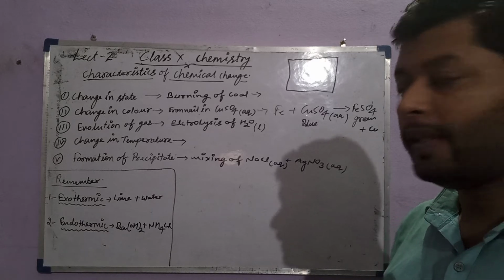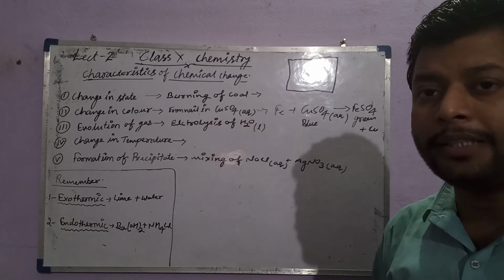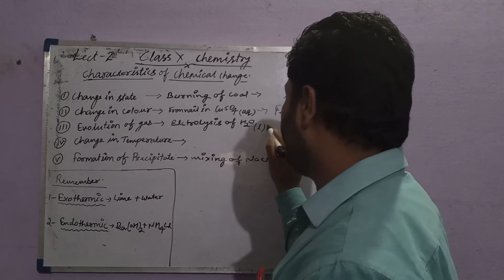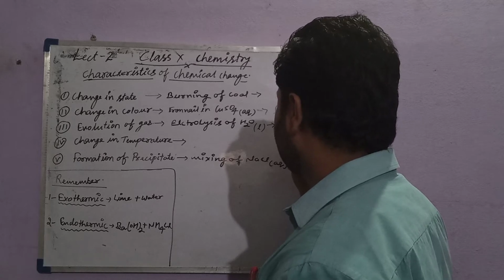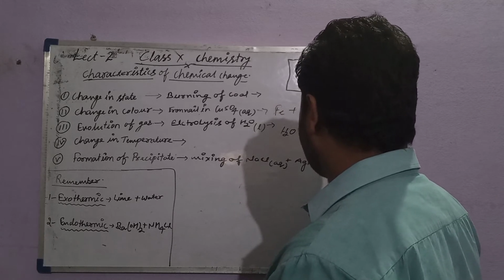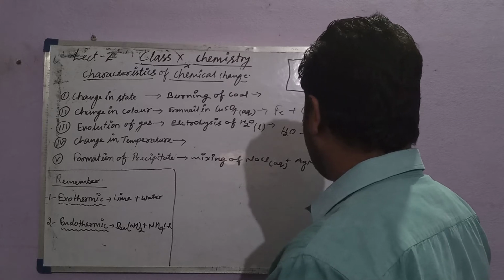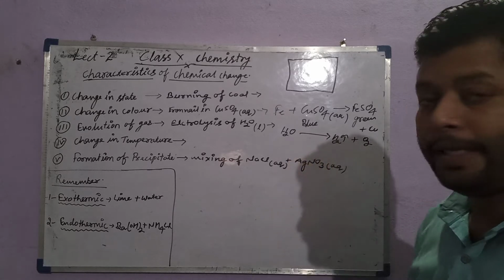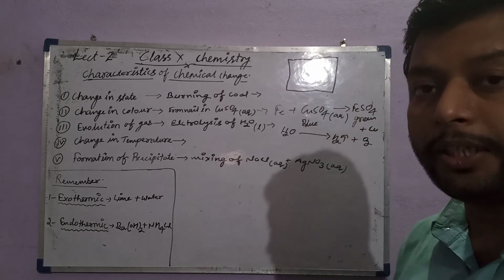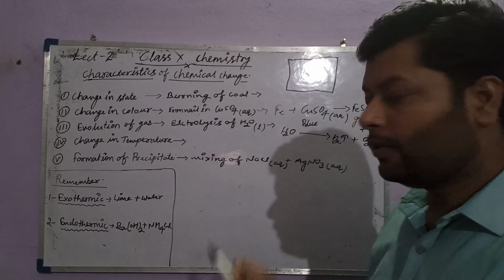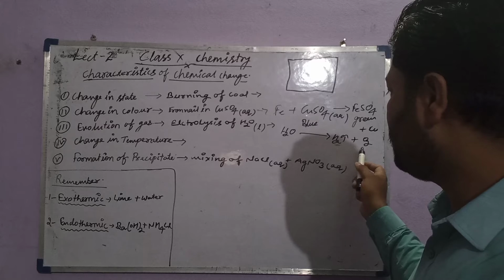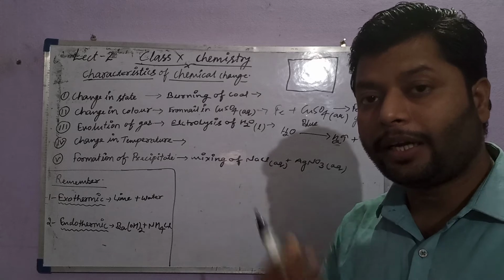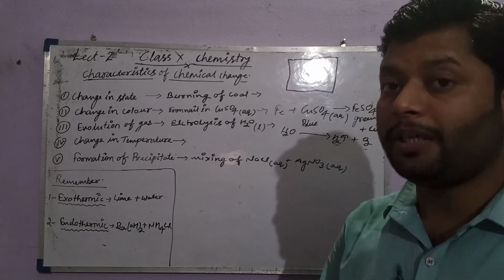Evolution of a gas. The example is electrolysis of water. Actually, when we supply electricity through water, water breaks down into hydrogen and oxygen, and both are gaseous in state. These gaseous products indicate that some gases are coming out.